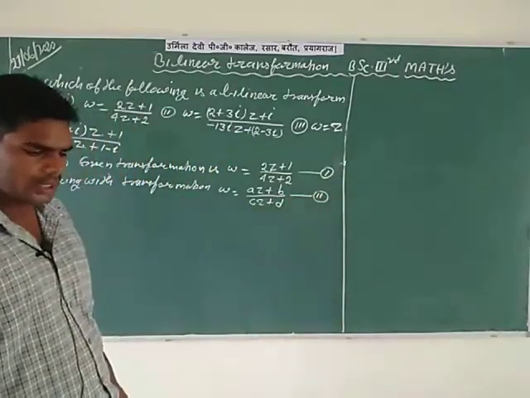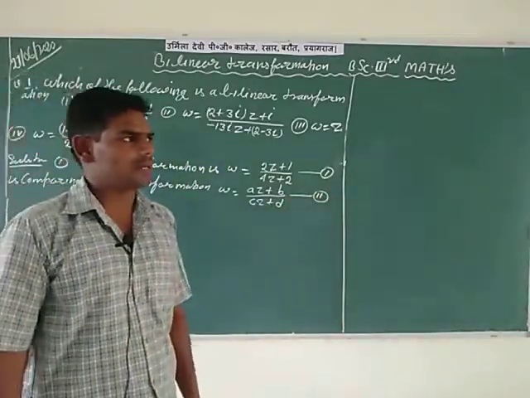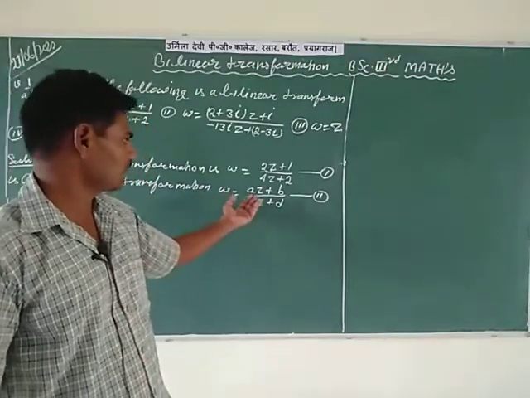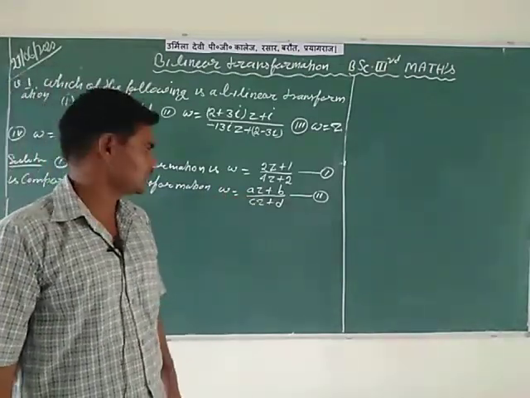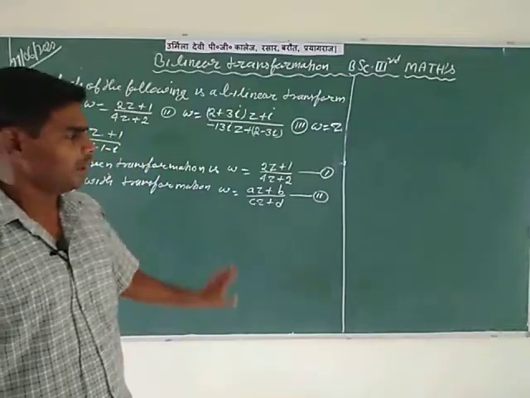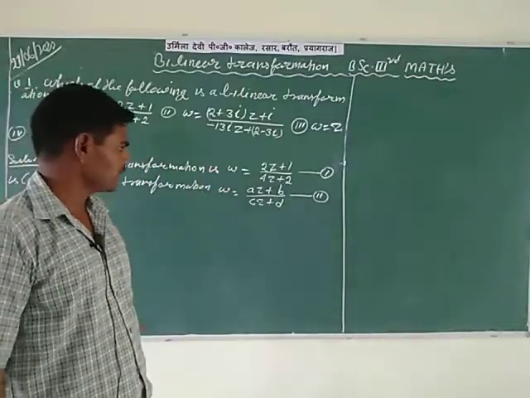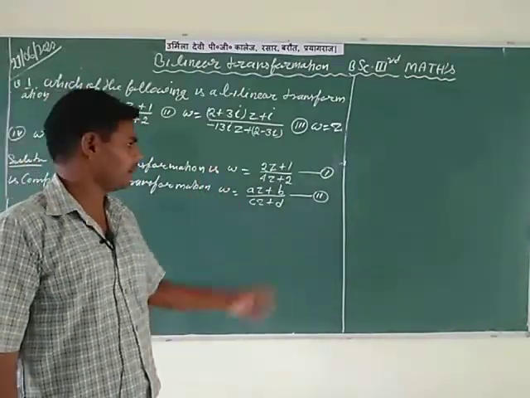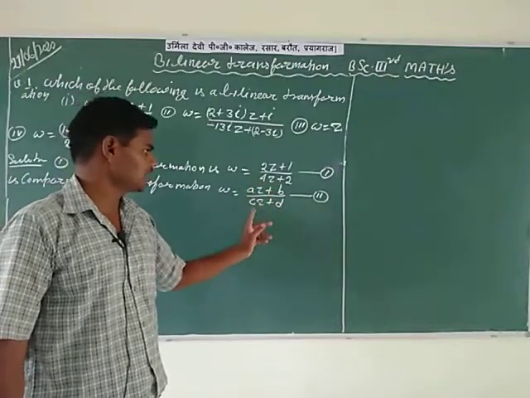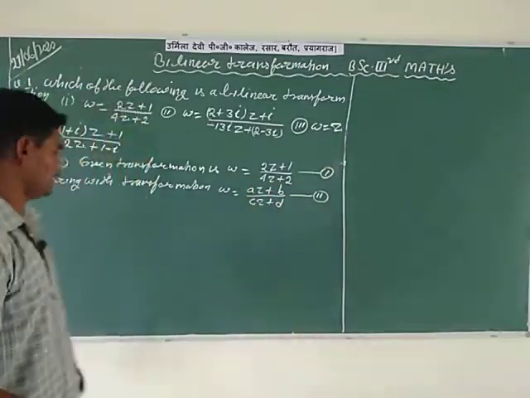So in the question, we compare the first given transformation with W is equal to (az plus b) divided by (cz plus d). The purpose of this comparing is to find the values of small a, b, c and d.